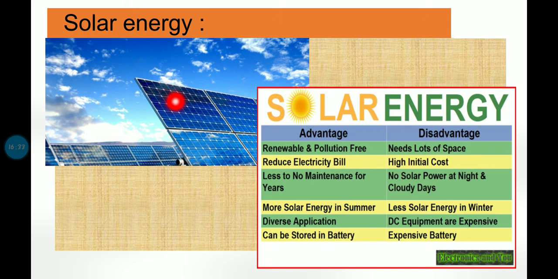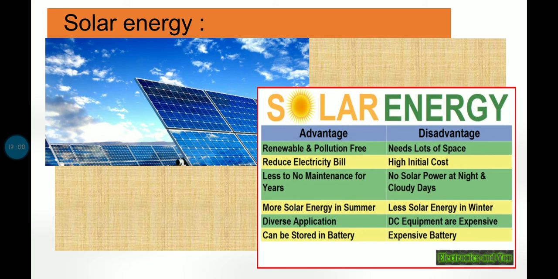These cells are connected to each other, and with this one solar panel is created, right? Now these solar panels are again connected in series and or in parallel. Likewise, we have solar panels installed on top of buildings or at power stations, big industries or power stations, to obtain electricity.